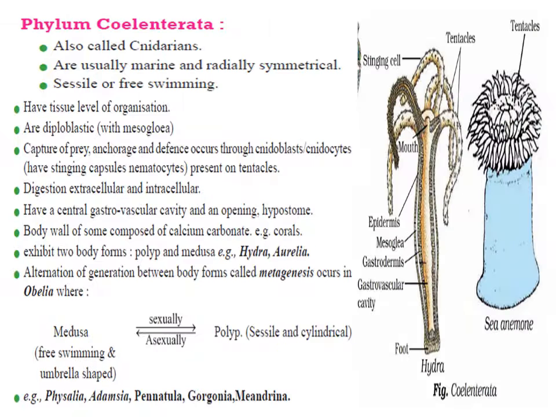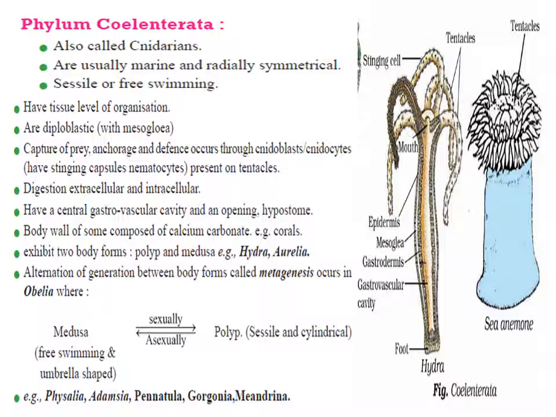Okay, the next phylum is the phylum Coelenterata. We also call it Cnidaria, where C is silent. In this phylum, the organisms develop a gastrovascular cavity which is called coelenteron, and that's why this phylum is also called Coelenterata. The animals are aquatic, mostly marine, few are freshwater also. These organisms show tissue level of organization and are diploblastic.